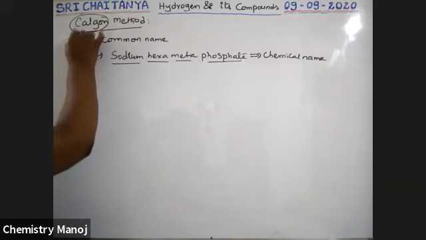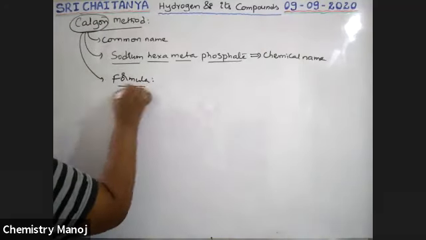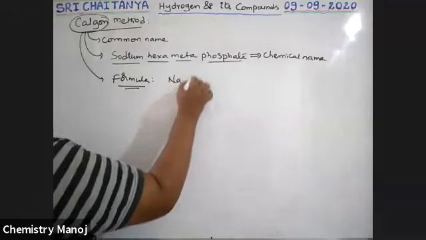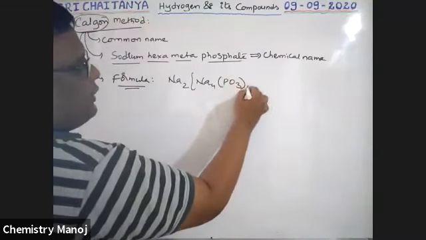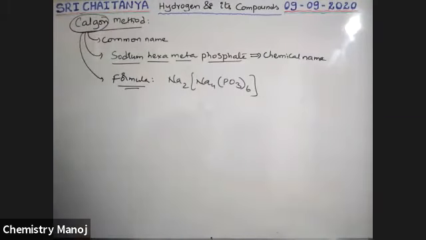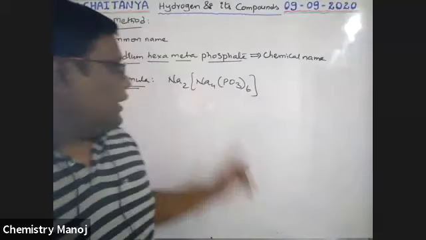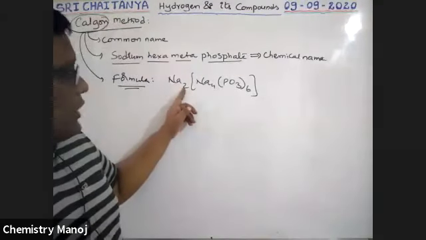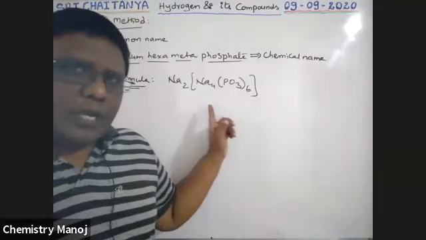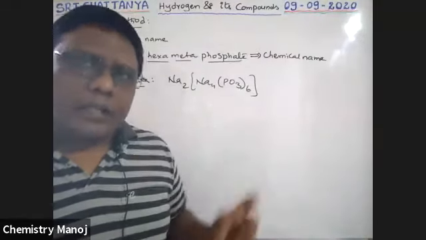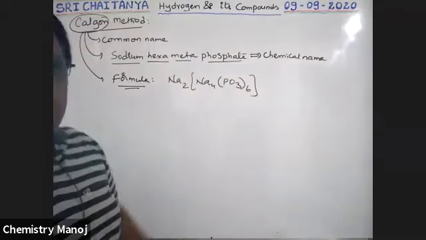Now, what is its formula? Formula is Na2[Na4(PO3)6]. It is the formula, boys. It is a complex salt. Na2, see, boys, outside 2 sodiums, inside 4 sodiums. Number of times it is asked, which of the following is Calgon? That is Na2[Na4(PO3)6].